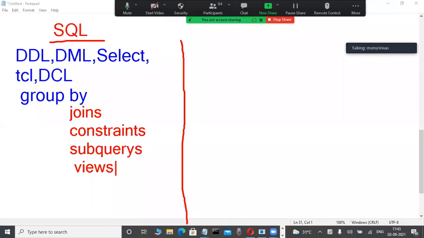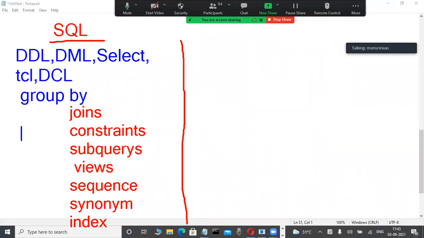A big chapter is there. This is a database object. Again, sequence is a database object. Again, synonym is a database object. Those are all the things I'm telling. Okay, so now synonym. Again, index is a database object. These are the common concepts we are learning on our SQL side.